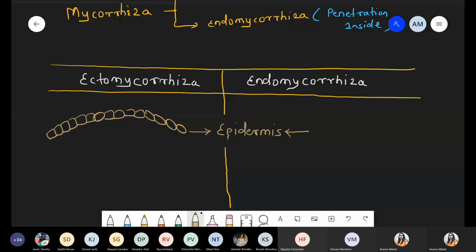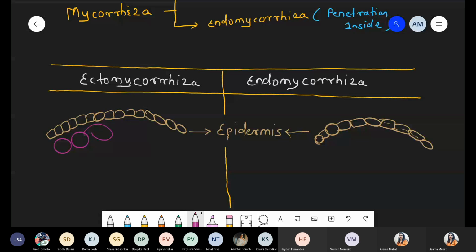Draw the same structure here also. Okay, these are the epidermis layer, the outermost layer. Below the epidermis, now there is the presence of the cortex cells.